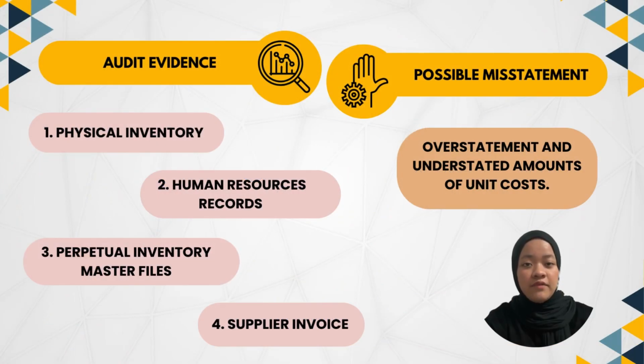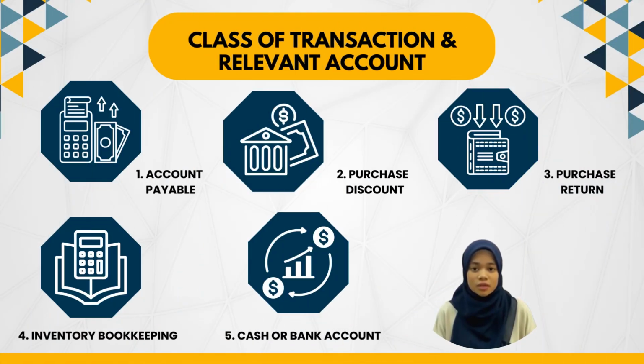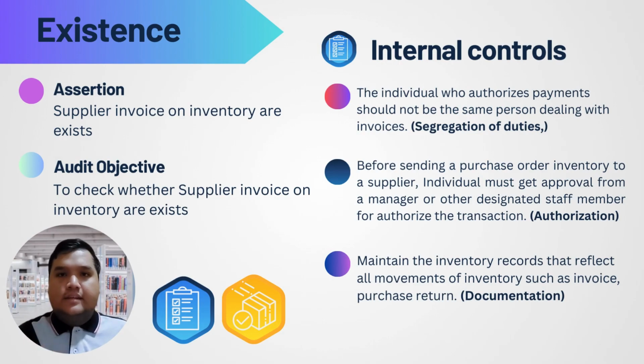The audit evidence is physical inventory, human resources records, perpetual inventory master file, and supplier invoice. The possible misstatement that will occur is overstatement and understatement of amounts of unit costs. Class of transaction and relevant accounts for account payable are account payable, purchase discount, purchase return, inventory bookkeeping, and cash or bank account. We will go to the first assertion related to account payable, which is existence. The audit objective is to check whether the supplier invoice on inventory exists.